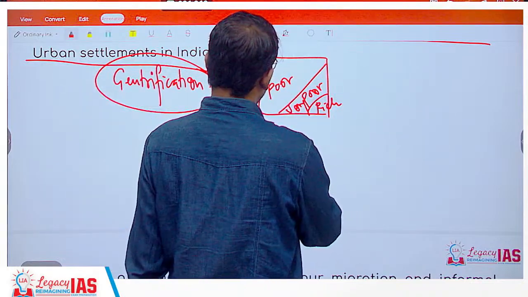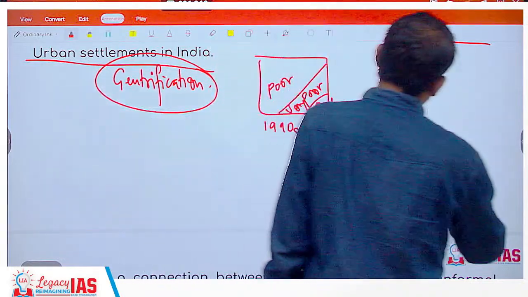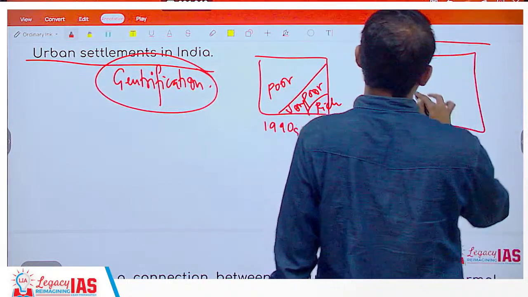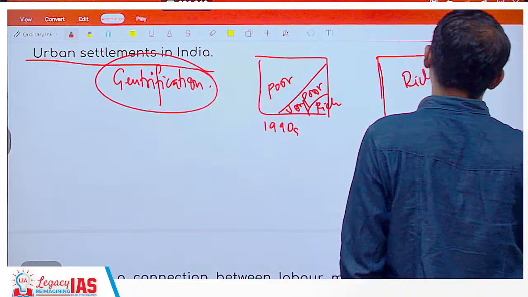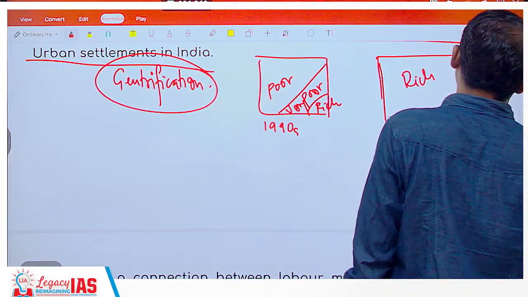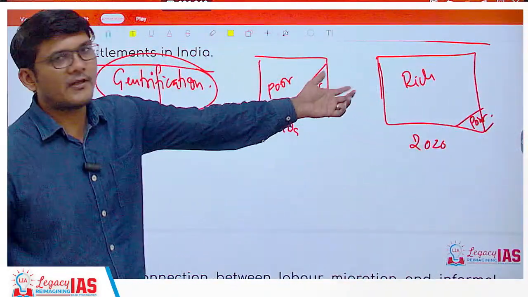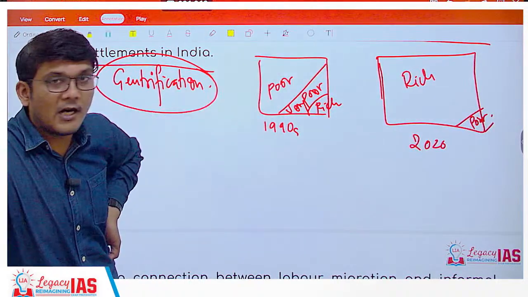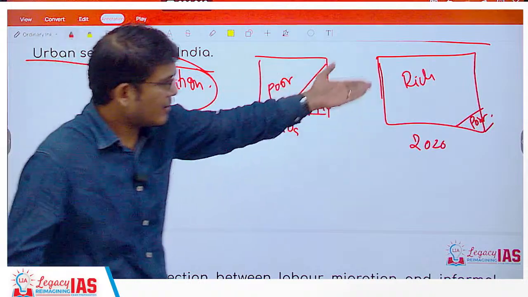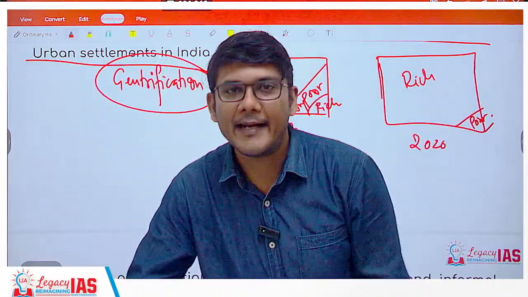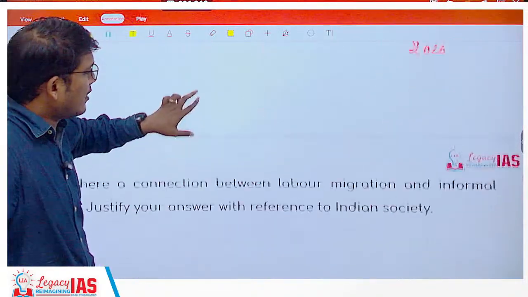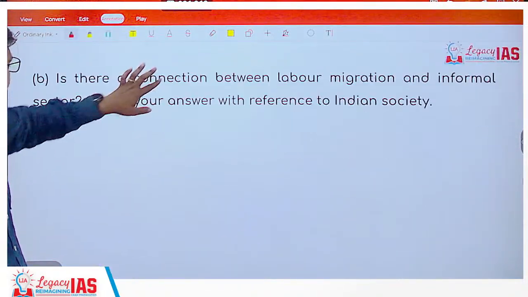So let's say this is 1990s. In 2020, you will find what has happened? The demography with respect to class is completely changed. Now the rich own the majority of the region, the land, and the poor is sidelined. Gentrification, you can draw the diagram and write your answer and mention other things as well.